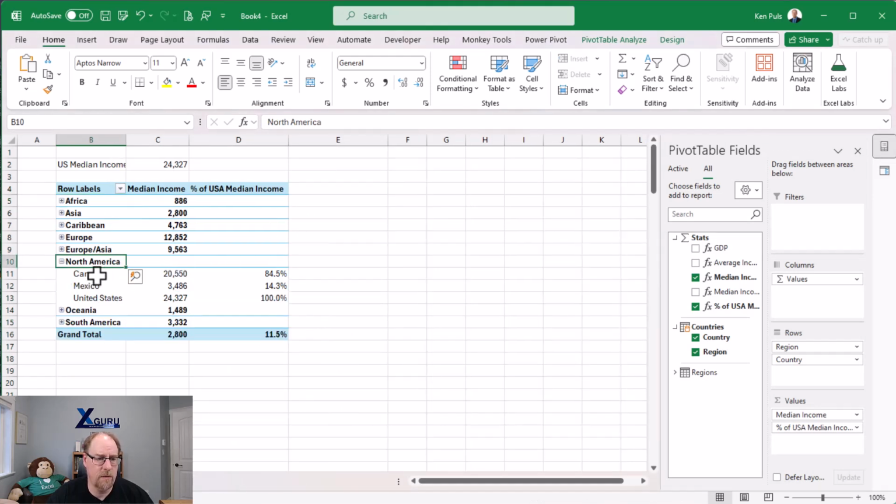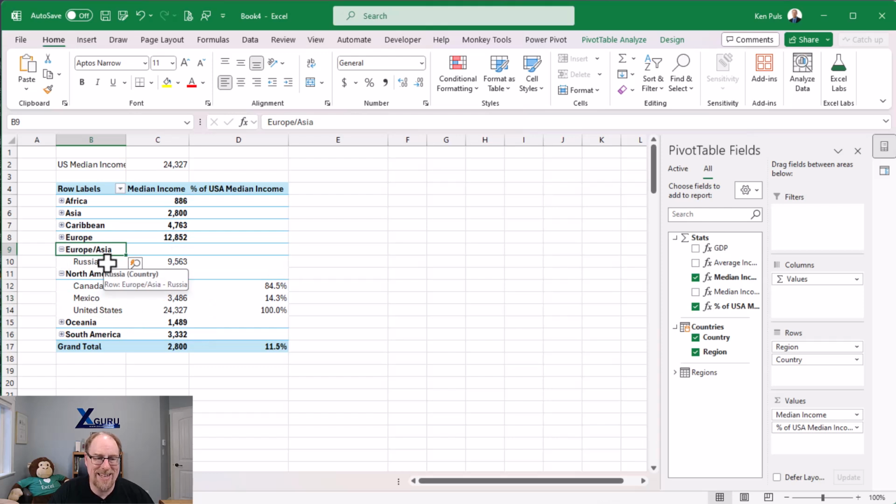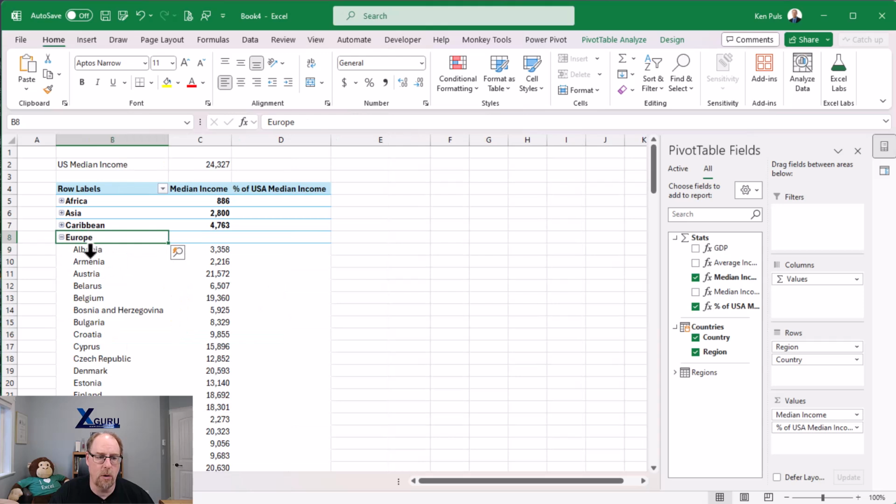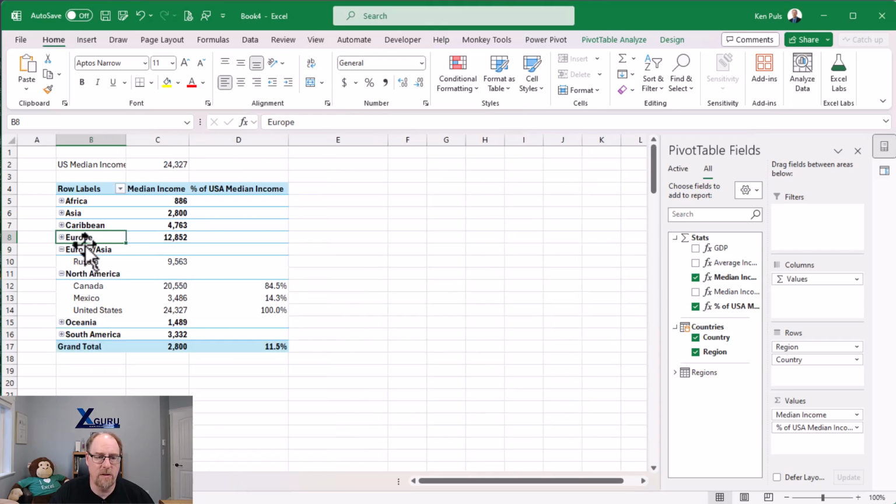Notice that in this case here, Canada and Mexico and United States, the way the calculate works is that we're saying, I want you to override whatever's on this row with United States. And that's fine because there is a United States within the North America table. But there is no United States with a Europe/Asia row or a Europe row. Okay, so that's why we see all these blanks in here.